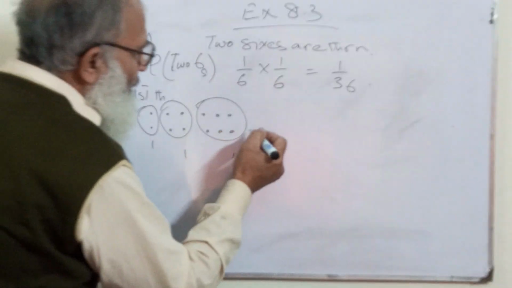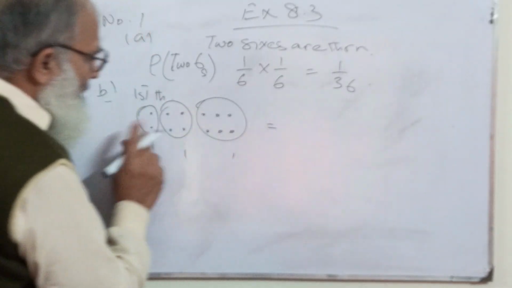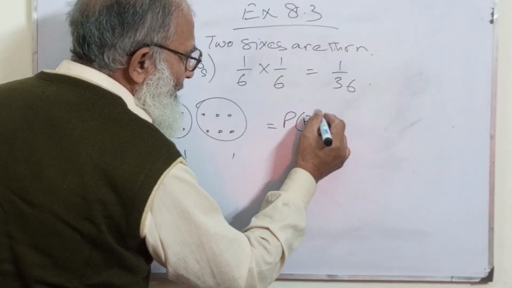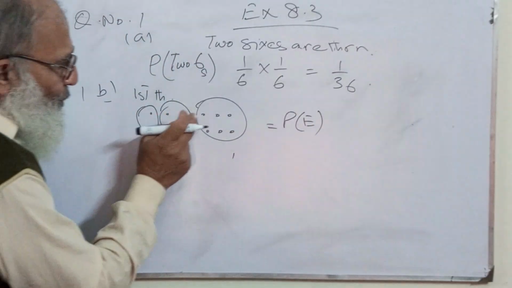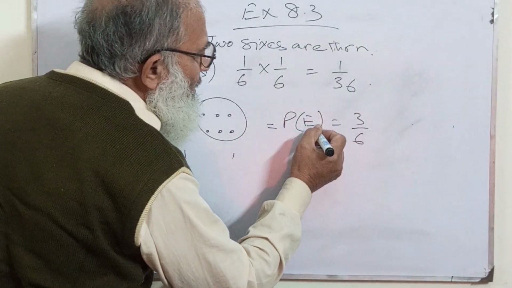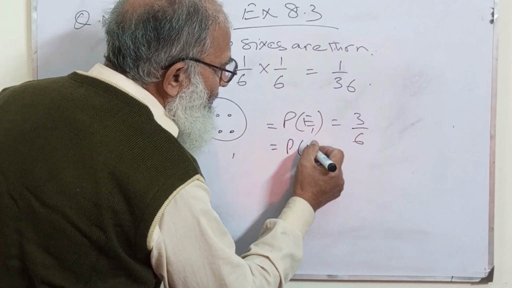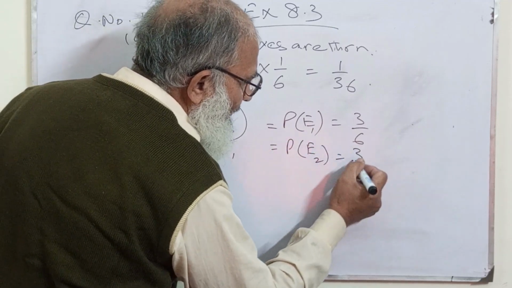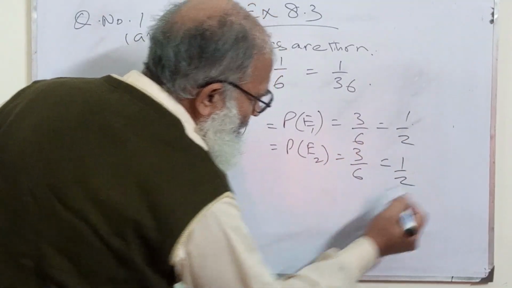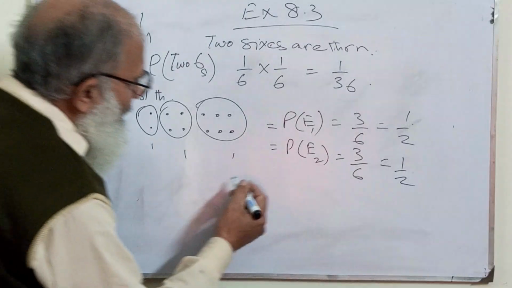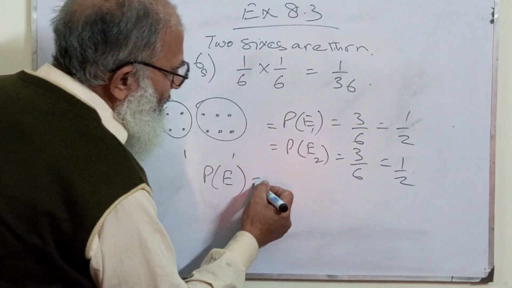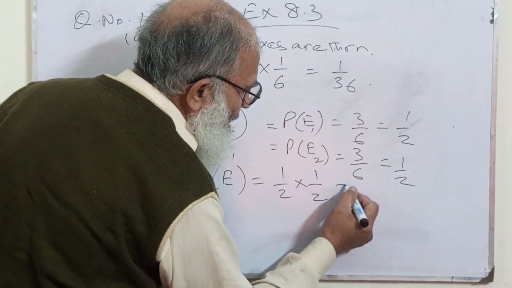That means the probability of an even number for one throw is 3 upon 6, or 1 upon 2. And for the second throw it is again 1 upon 2. Now the probability of even for both is 1 by 2 multiplied by 1 by 2, which is equal to 1 by 4.